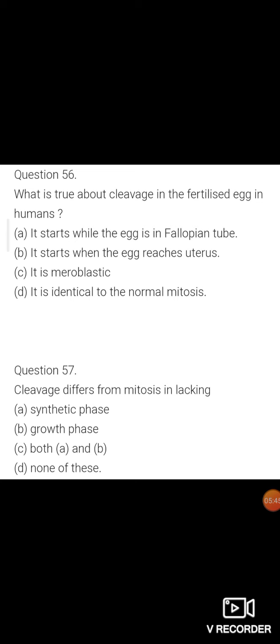The correct answer is option B, that is growth phase. Cleavage differs from mitosis in lacking the growth phase, because cleavage is a rapid mitotic division in which there is no growth phase between two successive divisions, and the size of cells becomes smaller and smaller as cleavage proceeds.